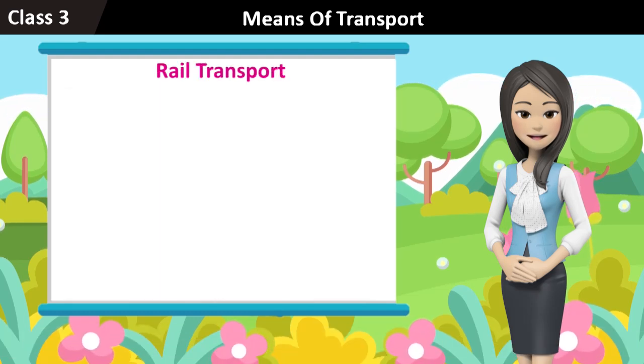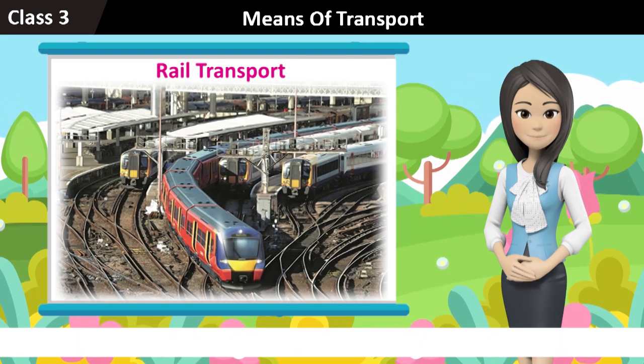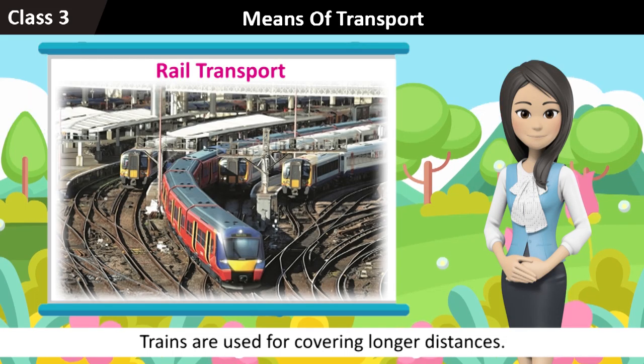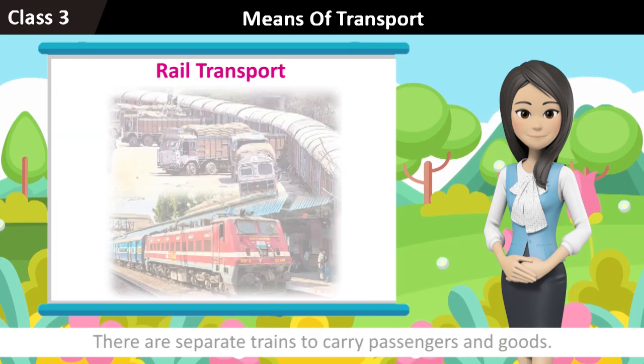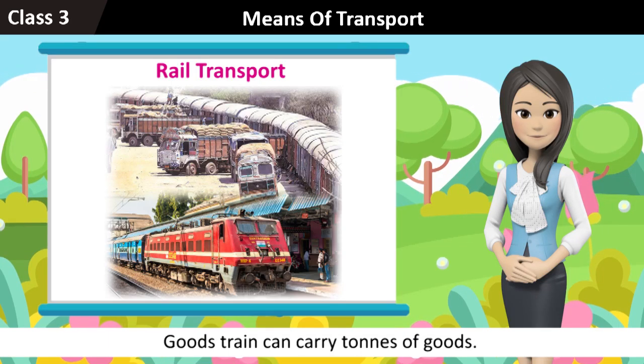Rail transport. Trains are another form of land transport. Trains run on tracks. Trains are used for covering longer distances. There are separate trains to carry passengers and goods. Goods trains can carry tons of goods.